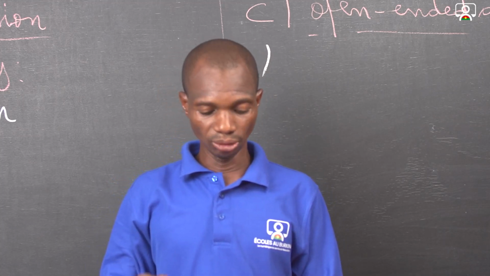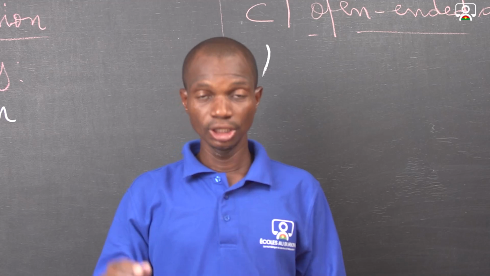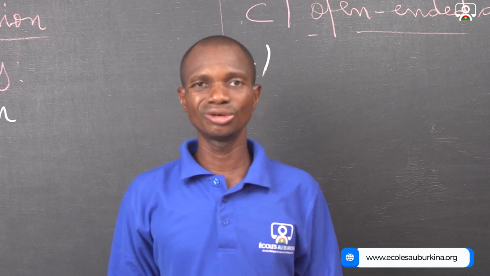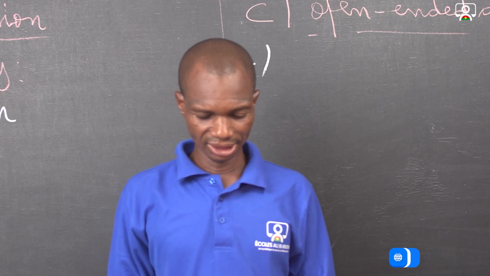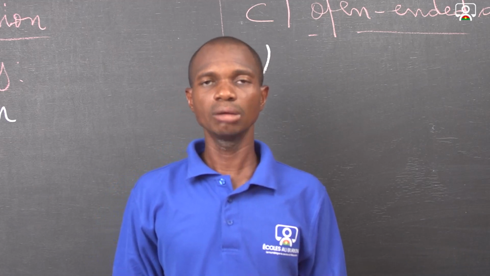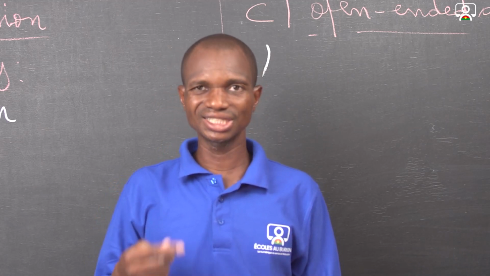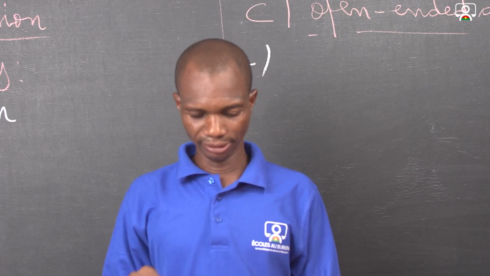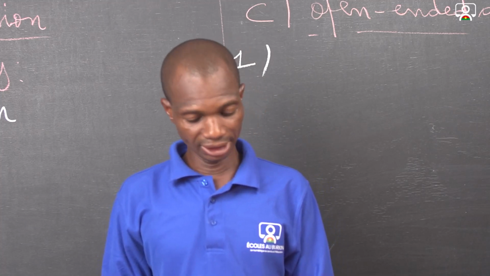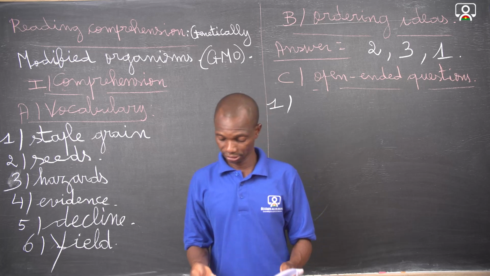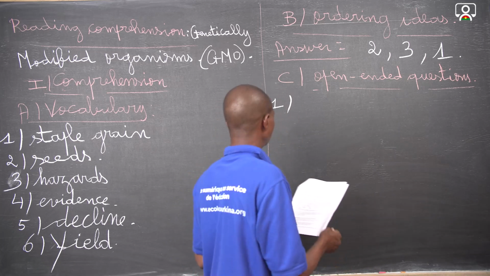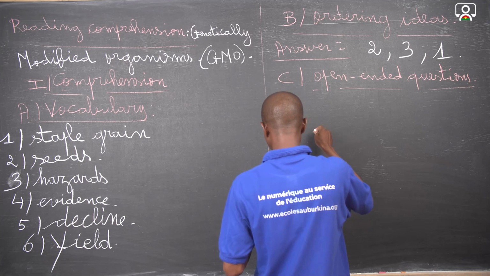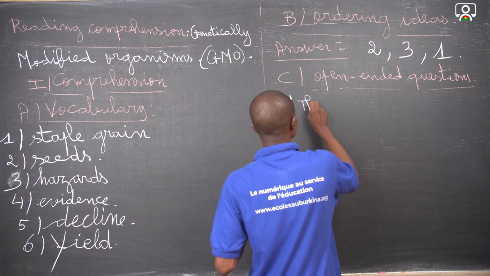Well, we have to know that the objective is to solve the problems of animals or insects that were harmful to crops. This is the first objective of making genetically modified crops. It is clearly explained in the text, in the first paragraph.